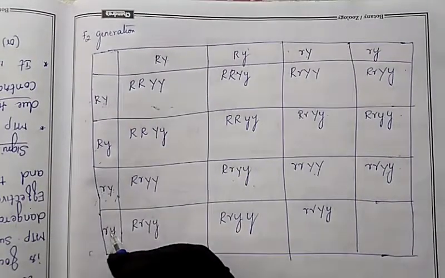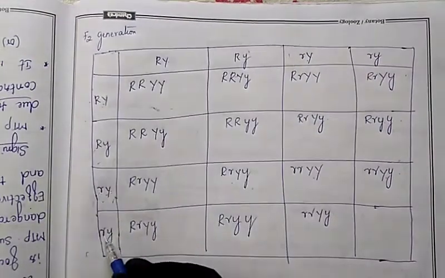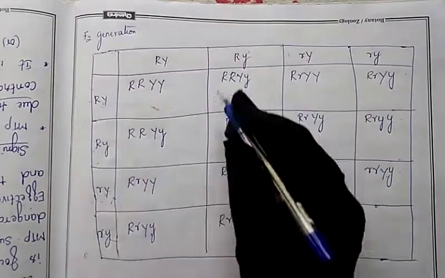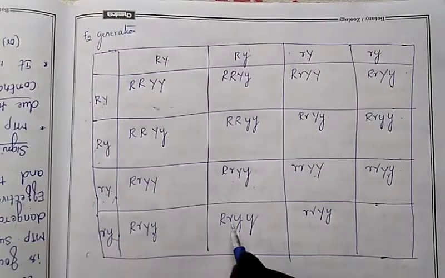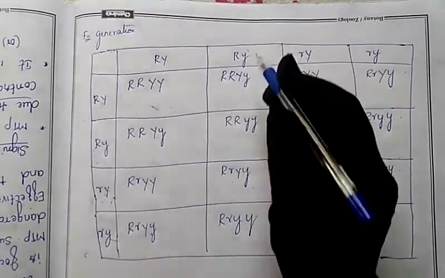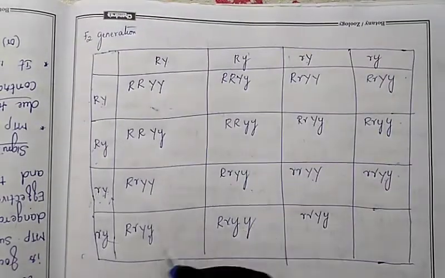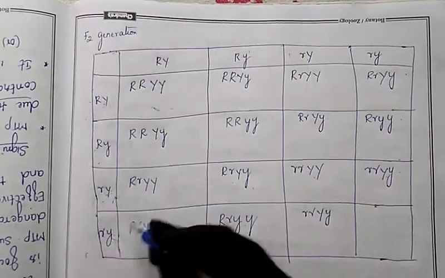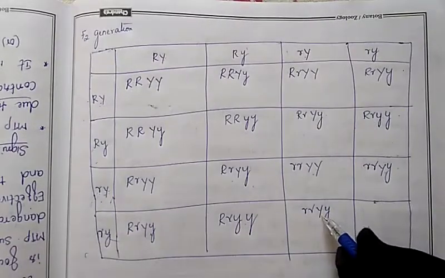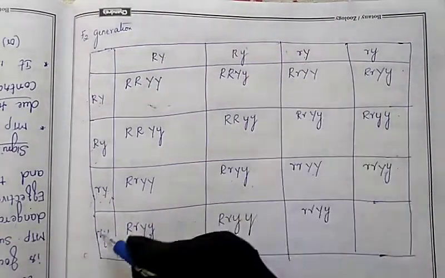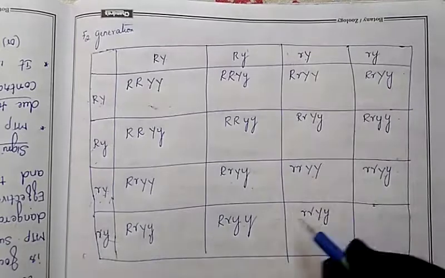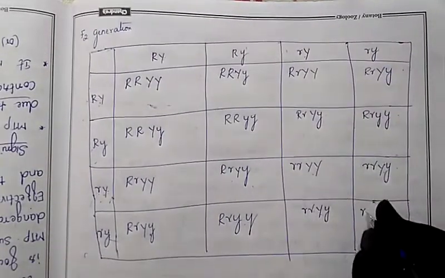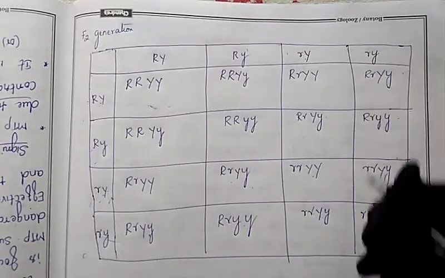Next, capital R, capital Y, small y. Like this. Next, capital R, small y, small y. Next, small r, small y, capital Y. That means you have to write the capital Y first. So small r, capital Y, small y. Next, small r, small y, small y.